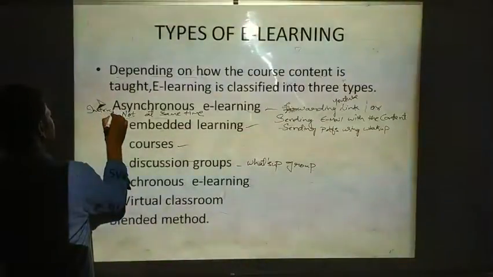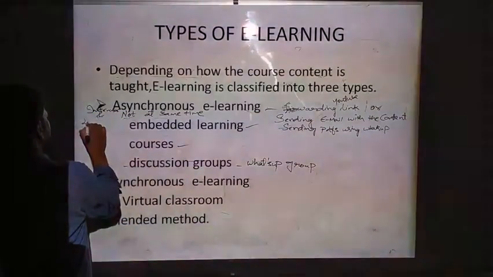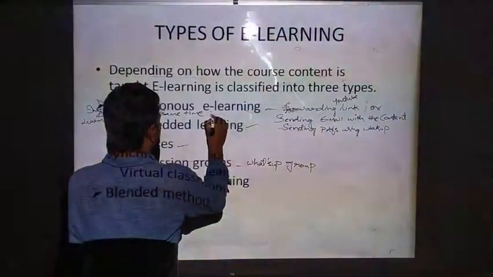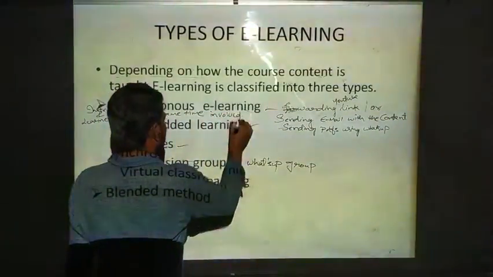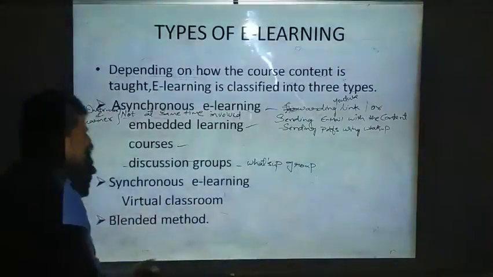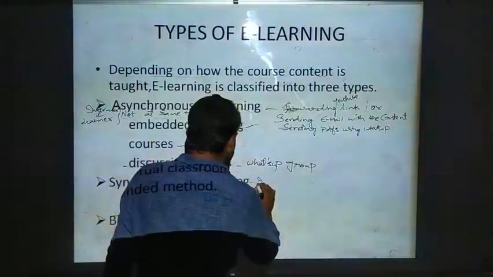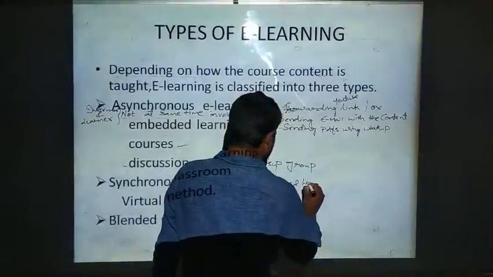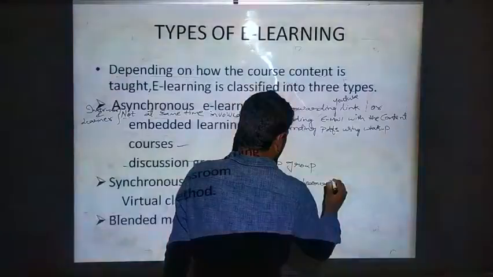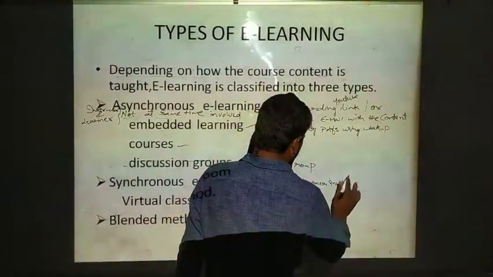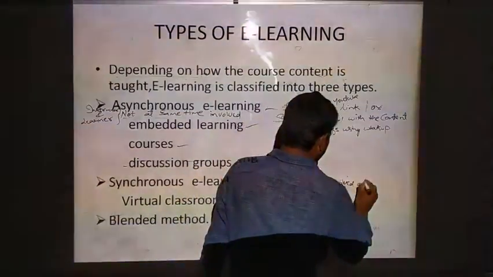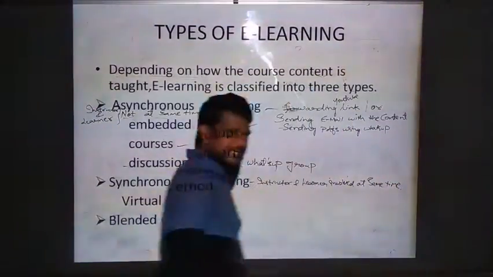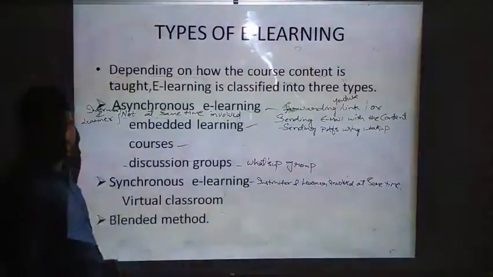Instructor and learner not involved at the same time. Whereas in synchronous e-learning, instructor and learner are involved at the same time. So this is the difference between asynchronous and synchronous.